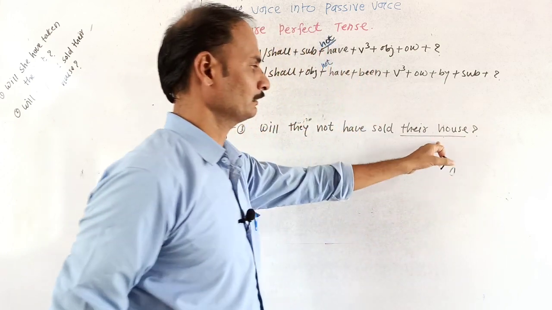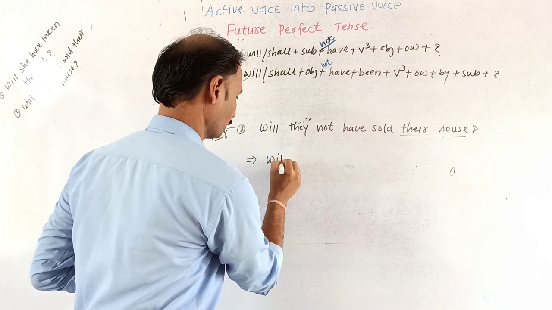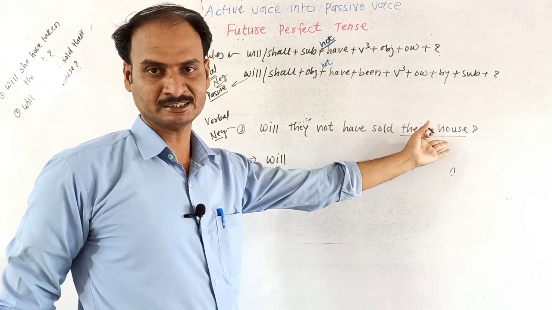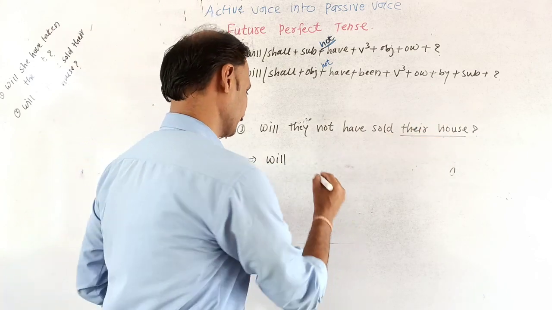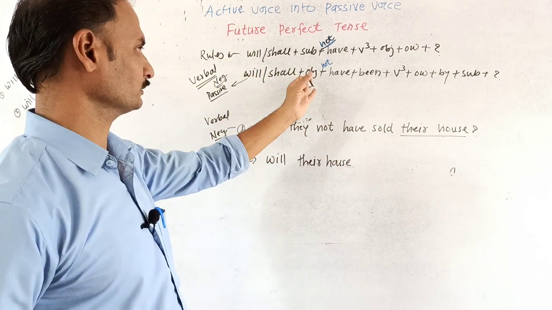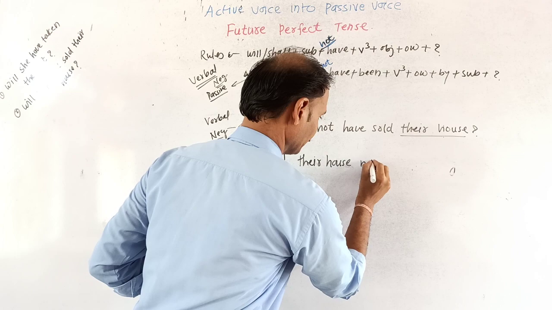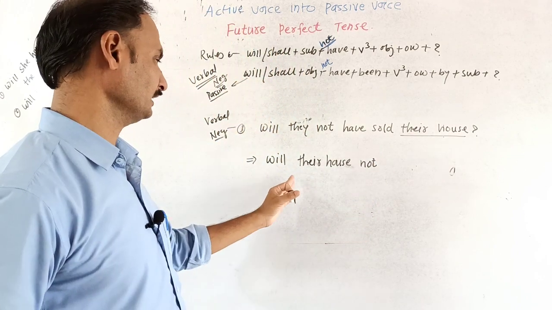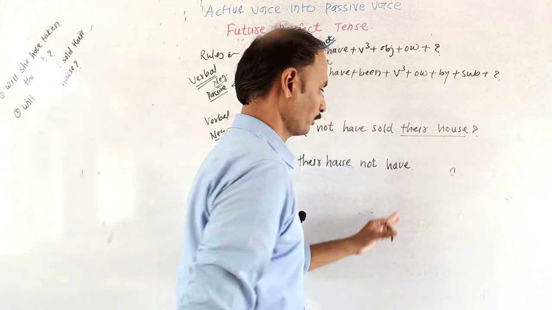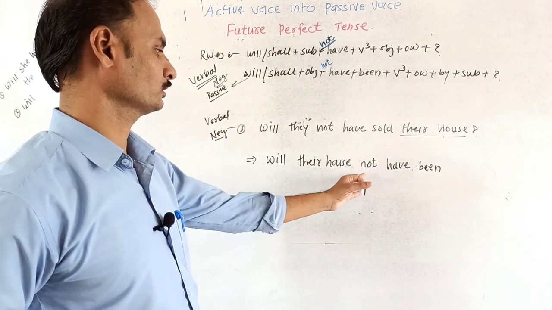Their house we will take first of all, but it is the verbal form. That is why we will write down here will or shall. We have taken will because their house is in the singular form. Then the object of the sentence will become the subject. So, their house. Then according to the structure we have to apply not for making negative in the verbal structure. Will their house not have been? Have is for the perfect and been is for the passive structure. Okay. Will their house not have been?